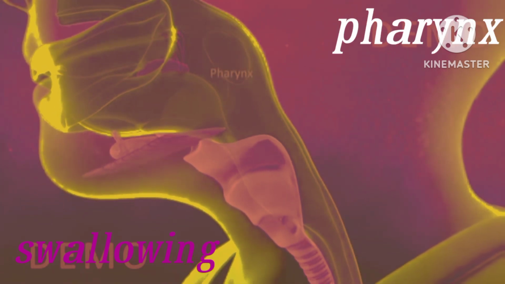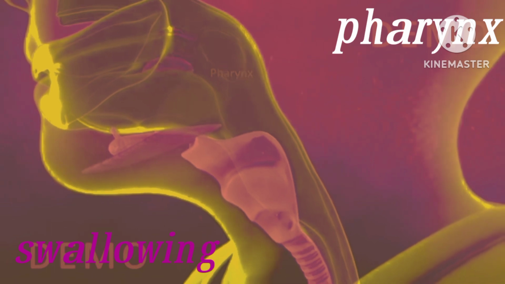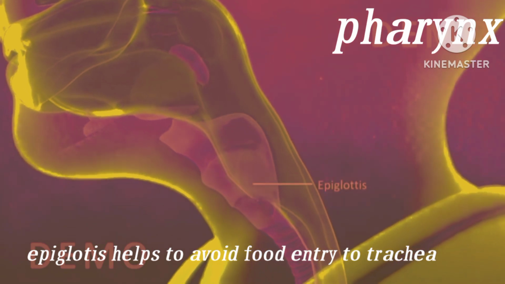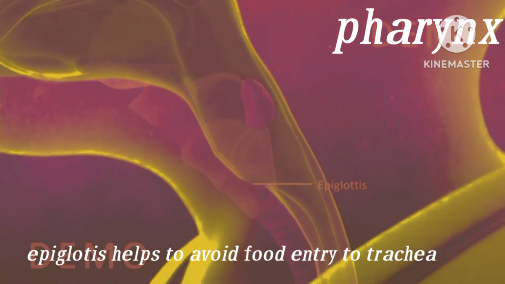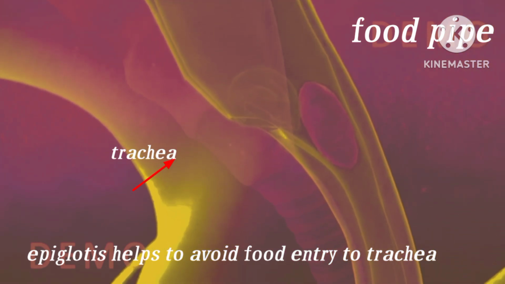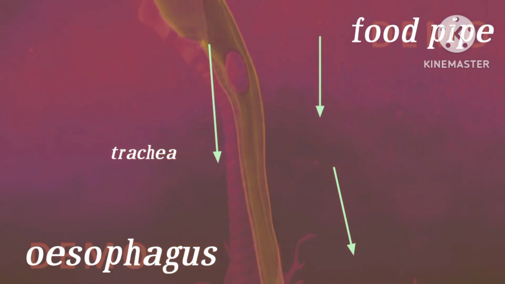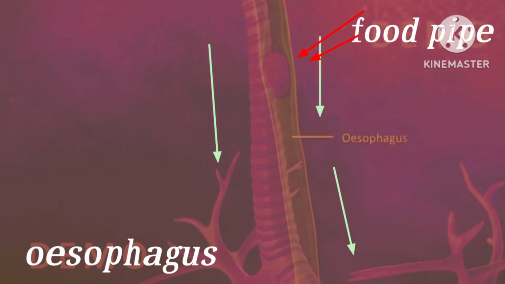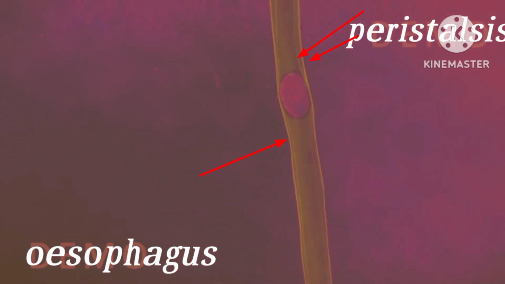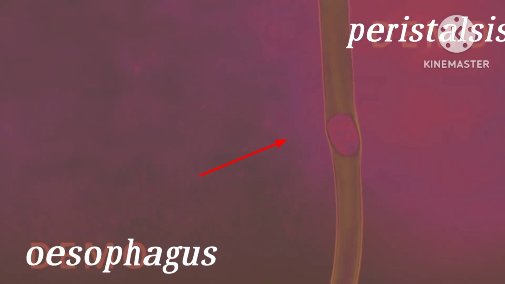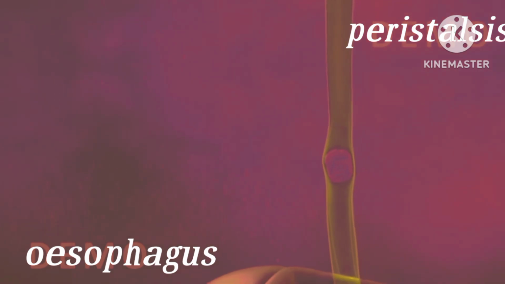After chewing, the food enters the esophagus. The swallowed food enters the esophagus. While entering, the epiglottis helps to prevent food from entering the trachea or windpipe, and it pushes the food down into the food pipe. When food enters the food pipe, it starts relaxation and contraction movement. This process is called peristalsis. In the esophagus no digestion takes place because there are no enzymes in the esophagus.